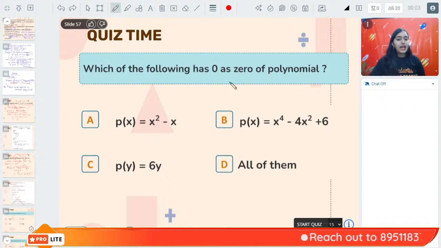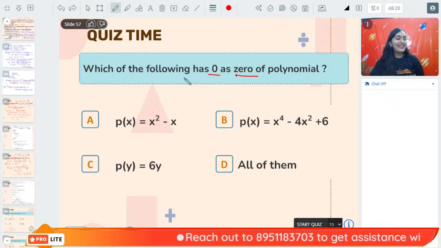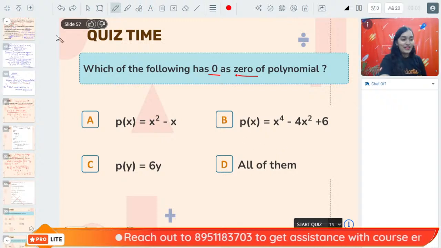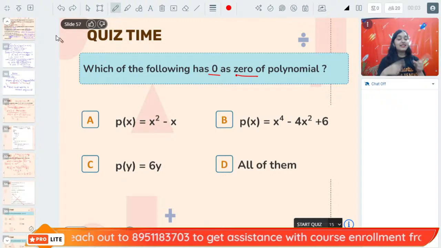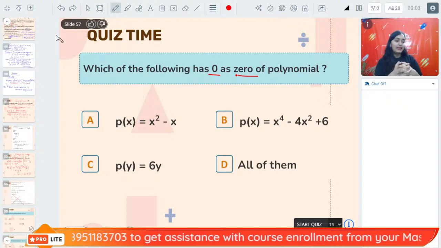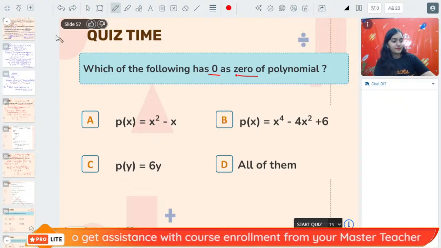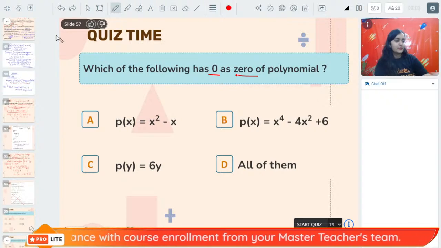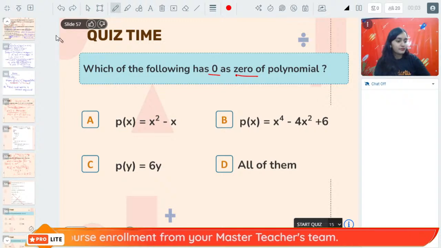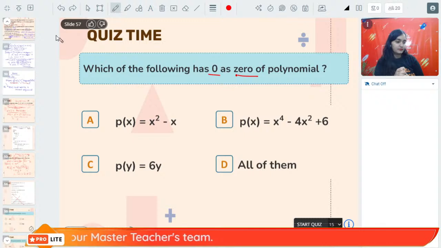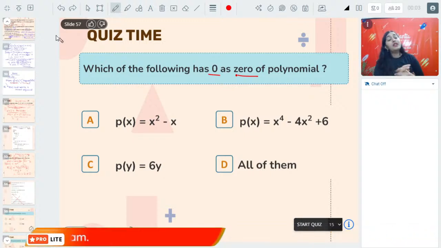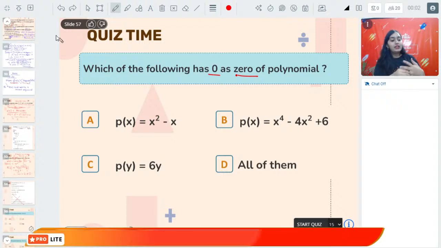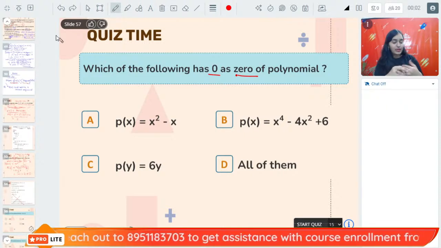Which of the following has 0 as a 0 of the polynomial? Confusing, but not that tough. Find out. But we have another minus sign there, Aditya. So minus of minus will become plus, right?